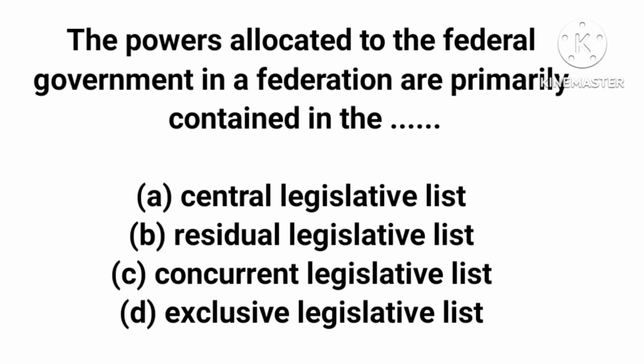So the correct answer to this question is option D, exclusive legislative list. This is the legislative list that contains the power that is allocated to the federal government, not the residual legislative list, which is for states, or the concurrent legislative list, which is for both.